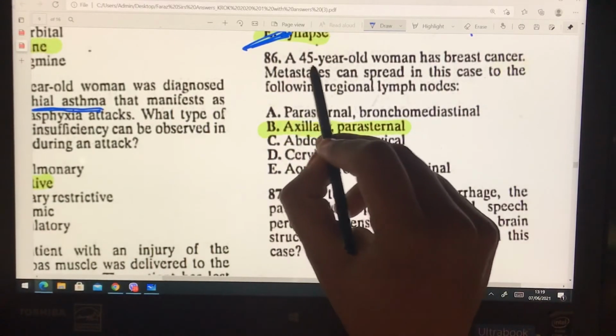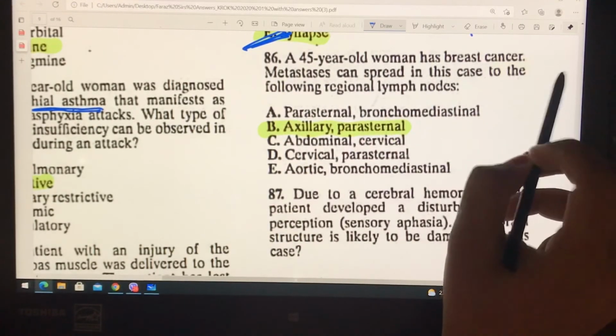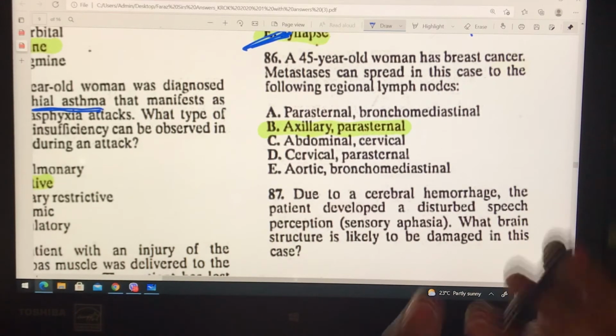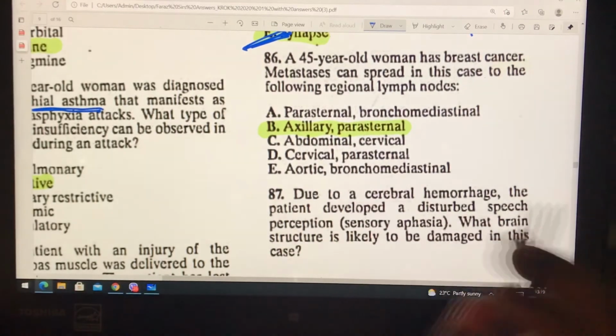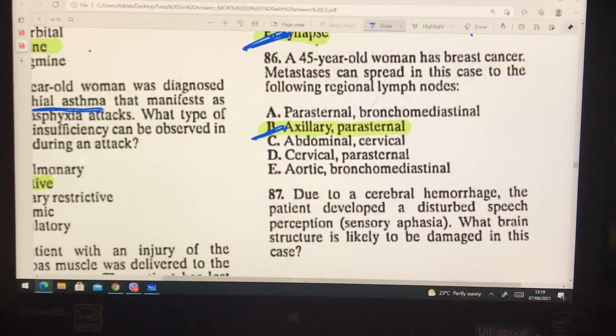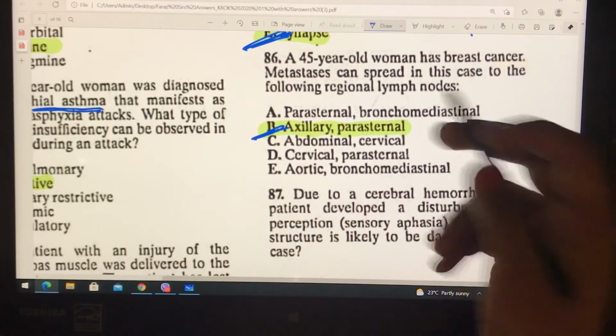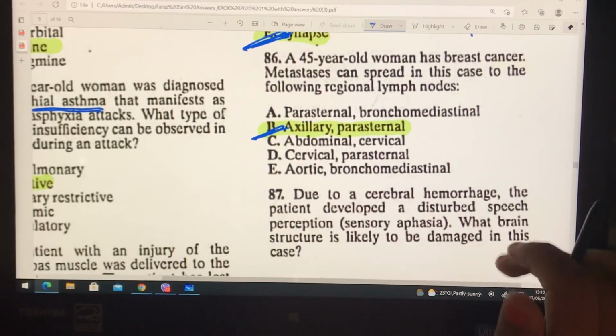So the next question is, a 45-year-old woman has breast cancer. Metastasis can spread in this case in the following region. Very direct question. If she is having a breast cancer or anything which the woman has in the breast area, it will move towards the axillary part and the parasternal part. And if there is any problem in the lungs, it will go to the sternal part. So in the case of breast, axillary and parasternal part.